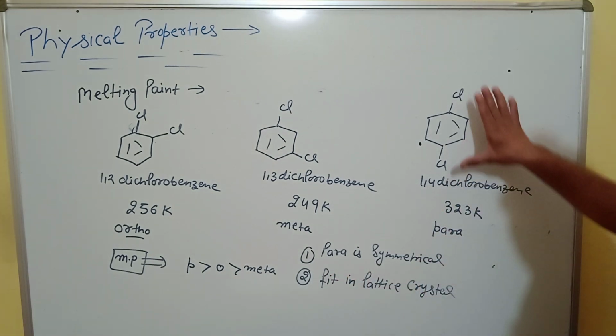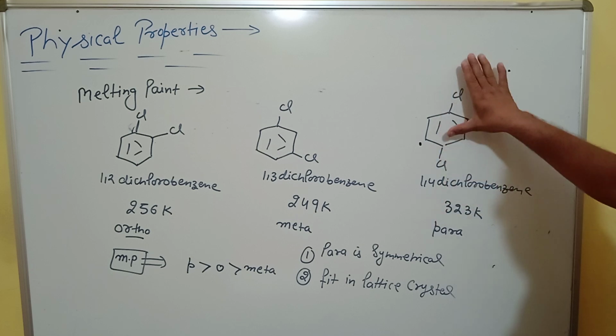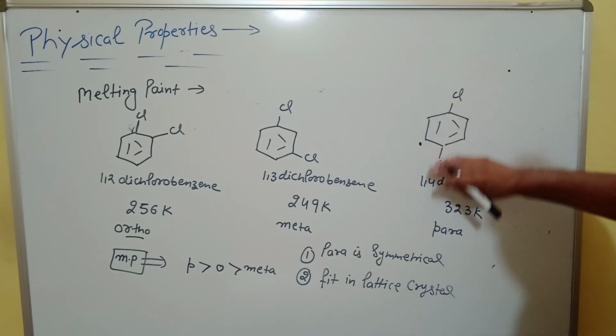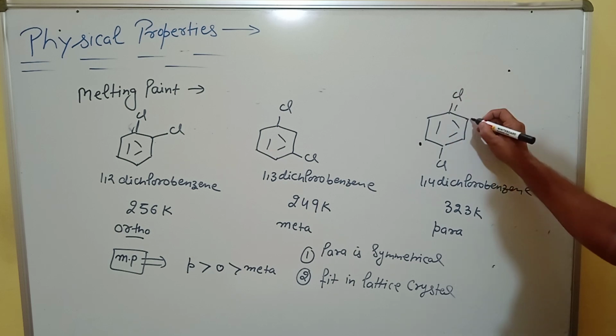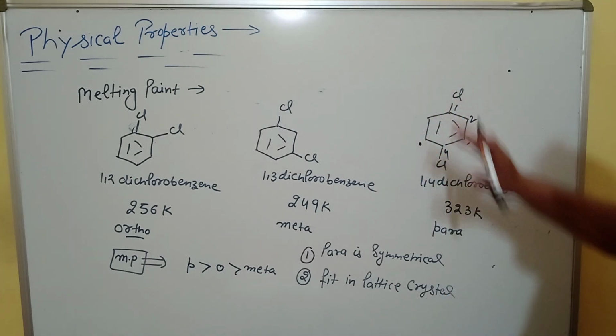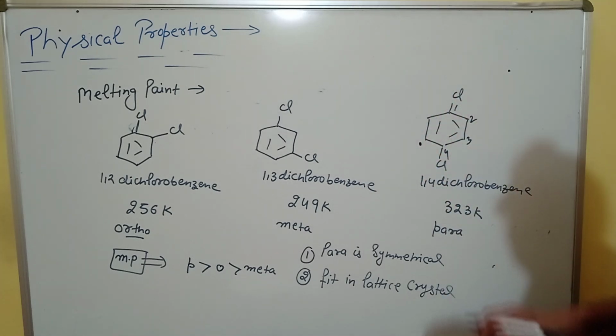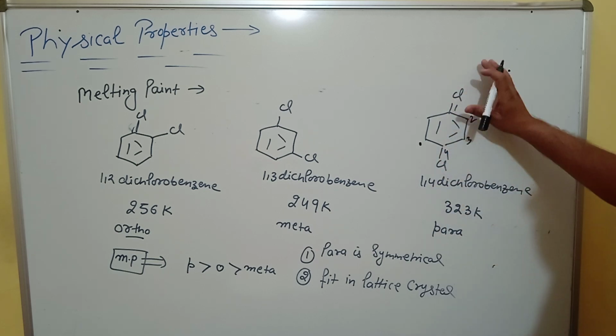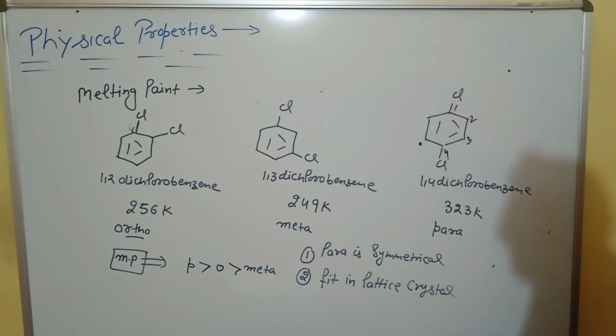It is symmetrical because the two chlorines are attached at the 1 and 4 positions, opposite positions, due to the center of symmetry. Basically they are in opposite directions to each other.